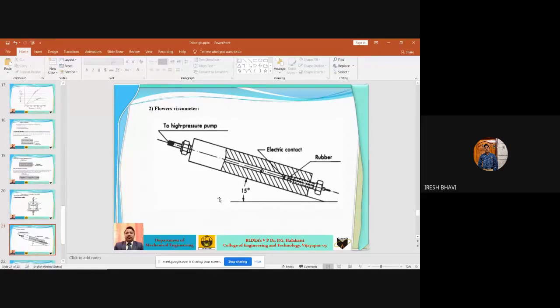If the liquids tested by this instrument are of relatively low viscosity, the velocity and acceleration of motion of the ball are rather high. So if the viscosity of the lubricating oil is less, the ball will move at a faster rate from here to here. When the ball reaches here, there is an electrical contact which determines the ball's contact, and it will give the signal.